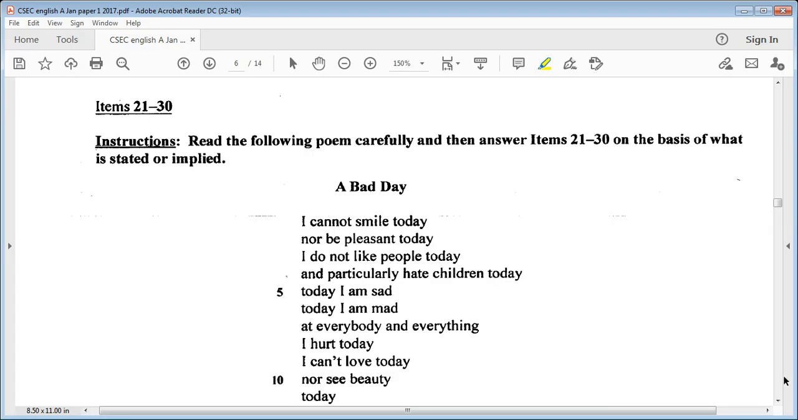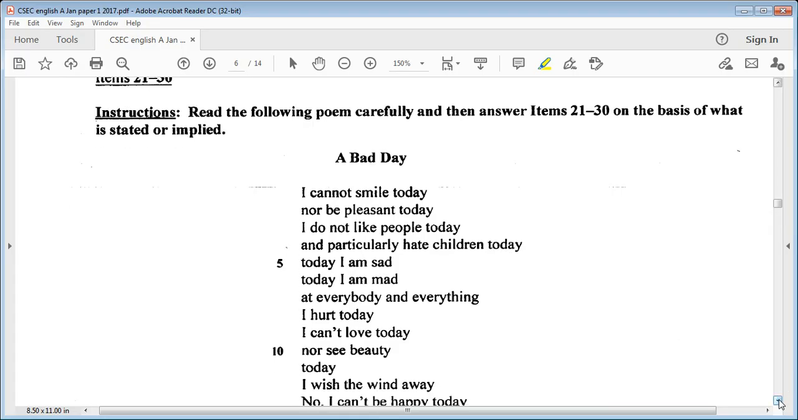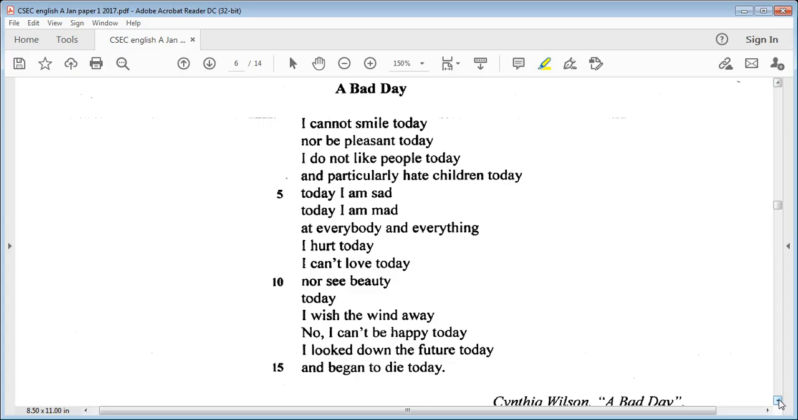I cannot smile today, nor be pleasant today. I do not like people today, and particularly hate children today. Today I am sad. Today I am mad at everybody and everything. I hurt today. I can't love today, nor see beauty today. I wish the wind away. No, I can't be happy today. I look down the future today and began to die today.